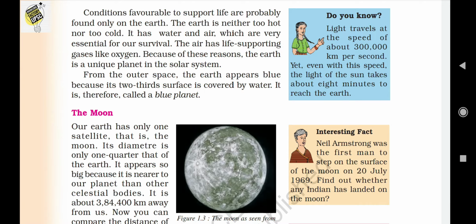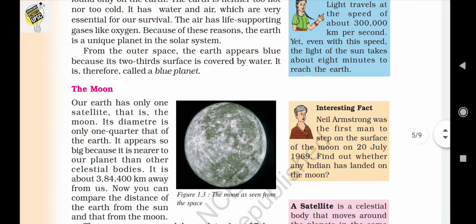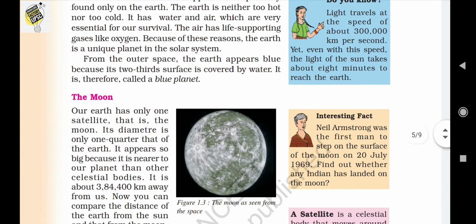Another important piece of data is given in a blue box. Just look at that. The light travels at the speed of 3 lakh kilometers per second, yet even at this speed, the light of the sun takes about 8 minutes to reach the earth. What is the speed of light? It is 3 lakh kilometers per second, but it takes about 8 minutes for light to reach the earth.